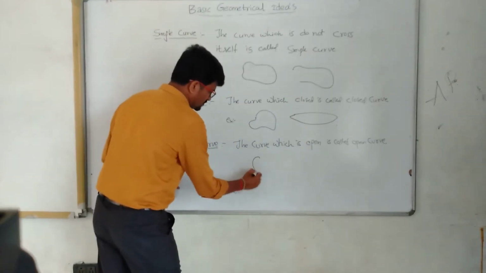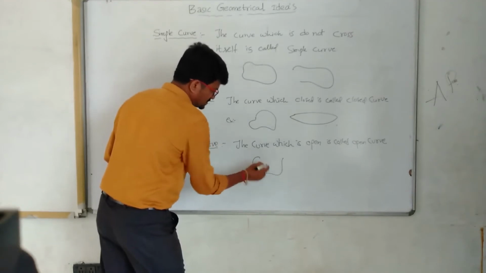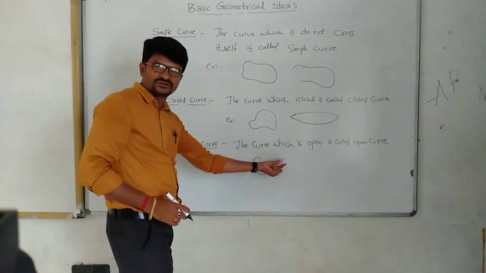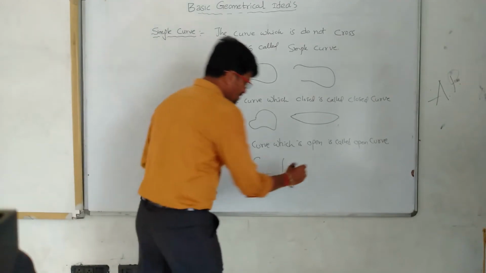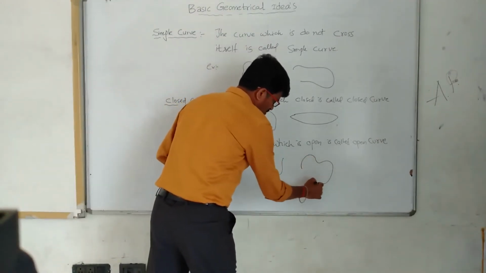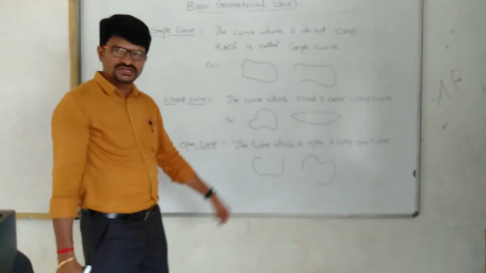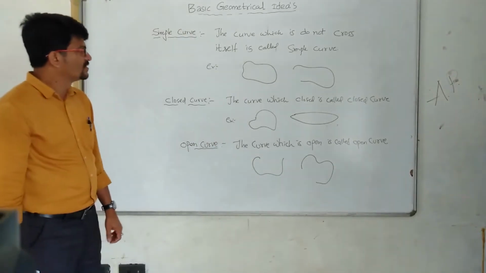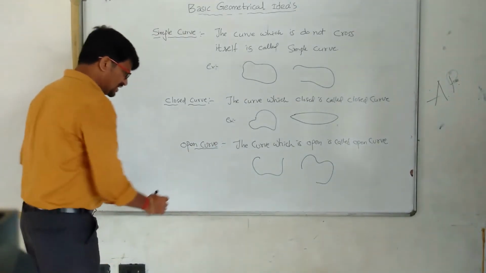For example, this is a curve, but it's not closed. So this is called an open curve. Look, this is also an open curve.